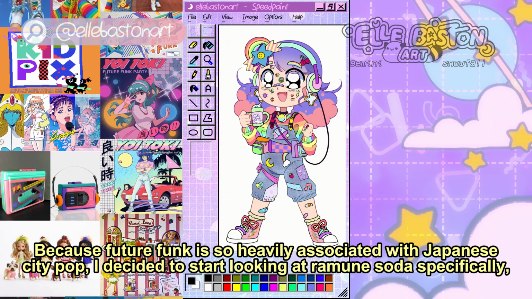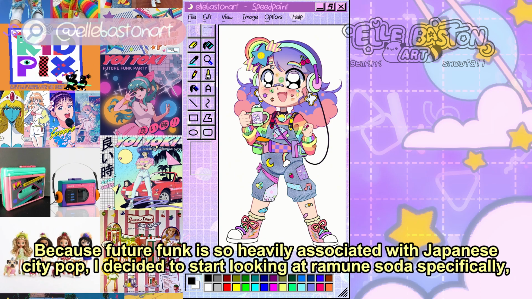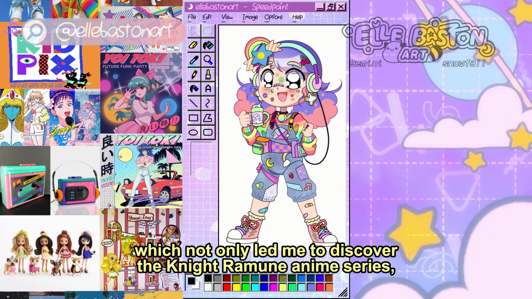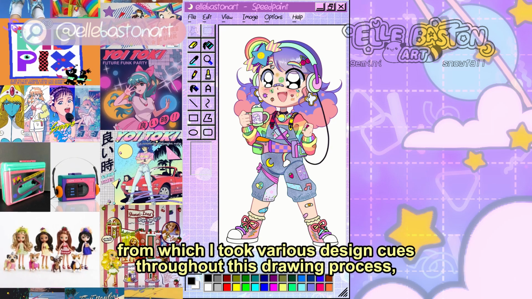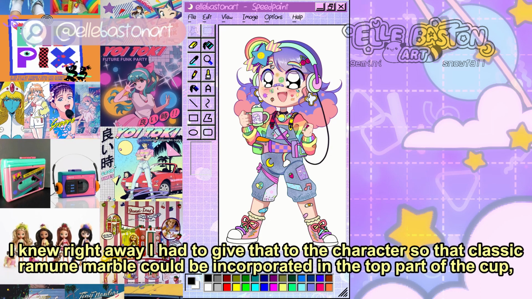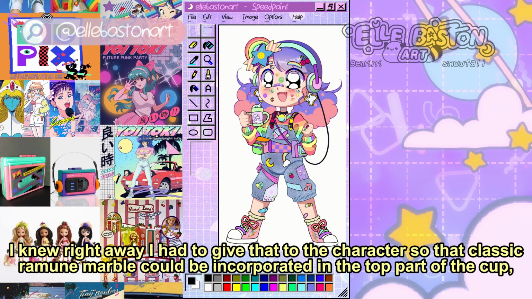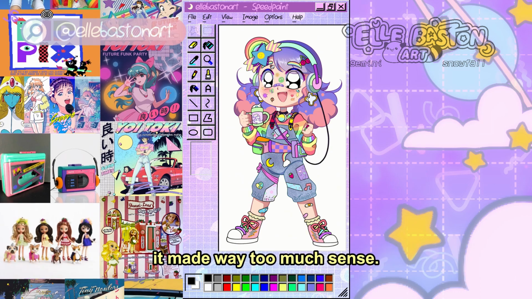Because Feature Funk is so heavily associated with Japanese city pop, I decided to start looking at Ramune Soda specifically, which not only led me to discover the Night Ramune anime series, from which I took various design cues throughout the drawing process. But since one of the Kidcore references I included in my mood board had a picture of a sippy cup, I knew right away that I had to give that to the character, so that classic Ramune marble could be incorporated in the top of the cup. It made way too much sense.